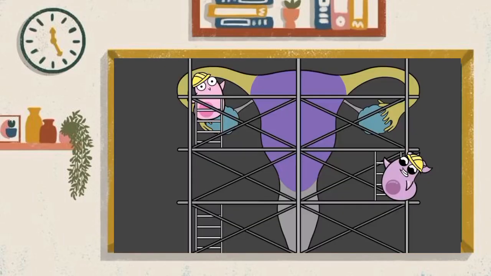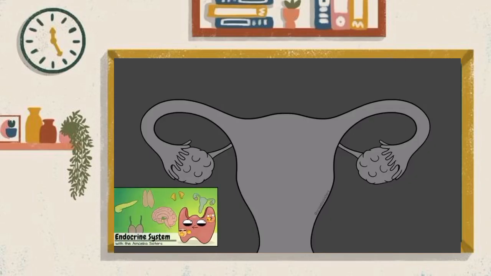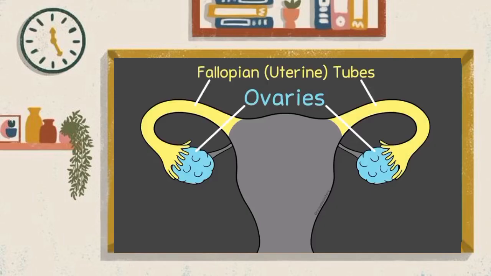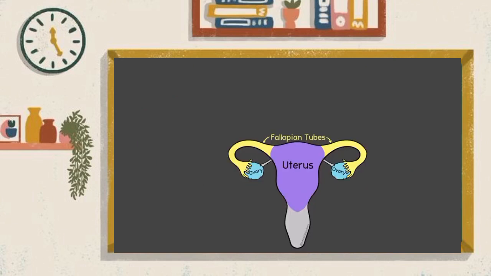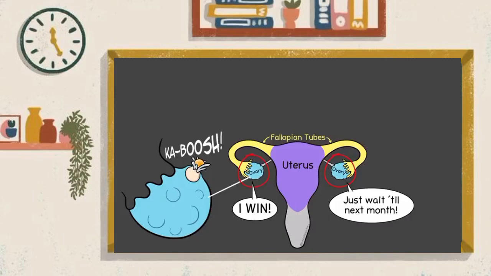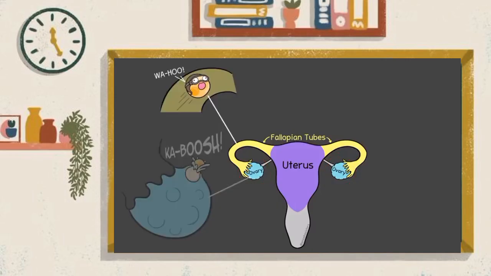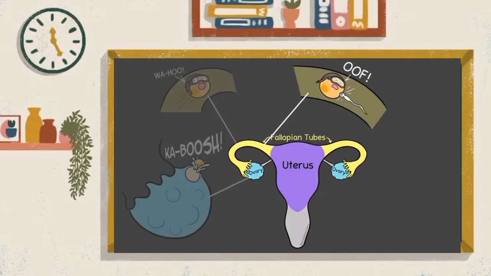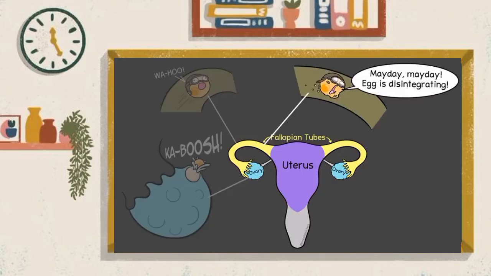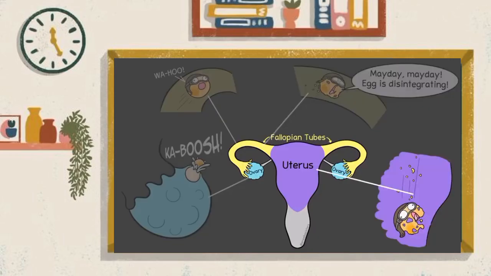First, let's intro some major structures involved. In our endocrine system video, when we mentioned the female reproductive system, we showed the ovaries. Not technically connected to the ovaries, but very close, are fallopian tubes, and they lead to the uterus. A little function review: an ovary releases an egg. There are 2 ovaries, but generally only one of the ovaries will release 1 egg each month. The egg travels through the fallopian tube. If sperm is present, the egg can get fertilized in the fallopian tube, and the egg already starts some cell divisions on its way to implant in the lining of the uterus, where it can continue to develop. If the egg is not fertilized in the fallopian tube, it starts breaking down and cannot get implanted in the uterus. So that was some basic structure.